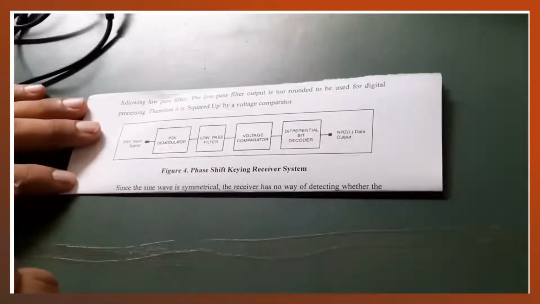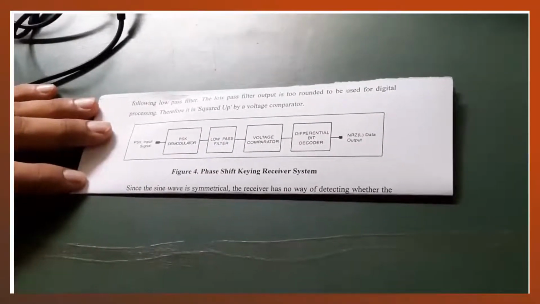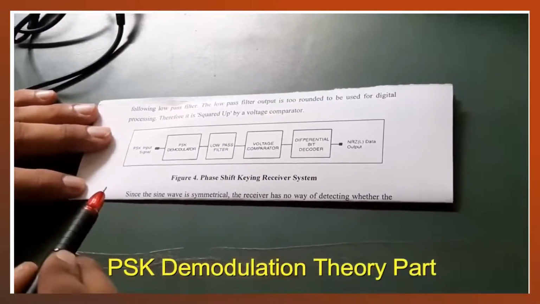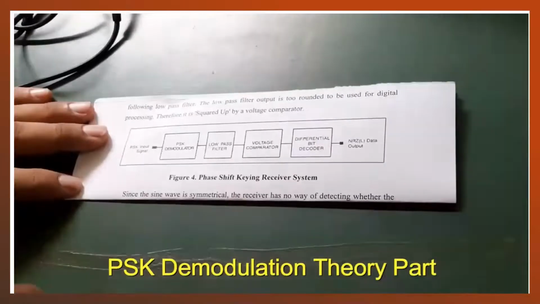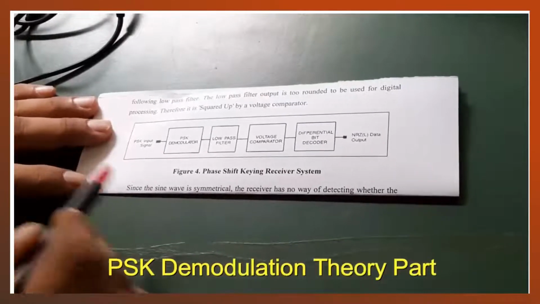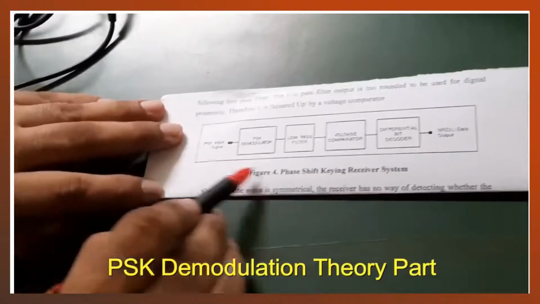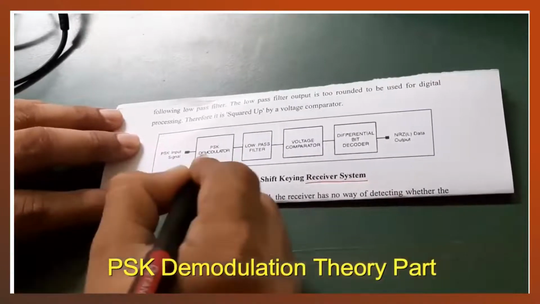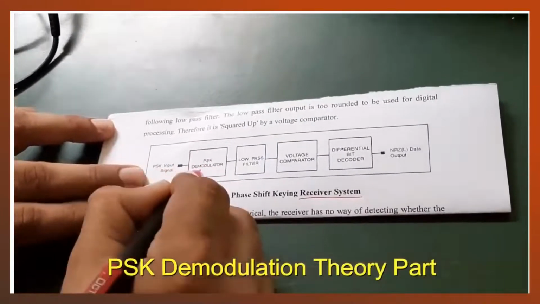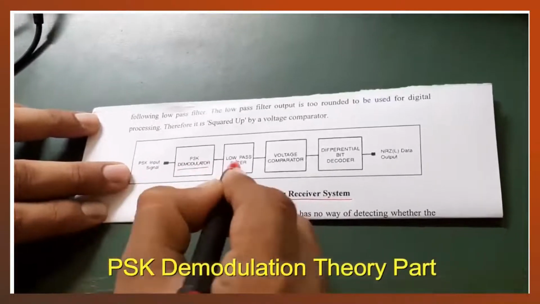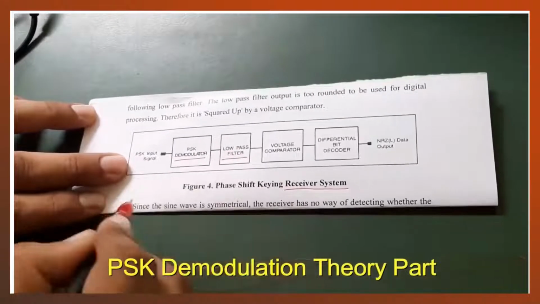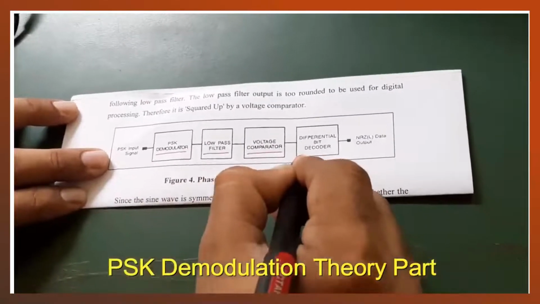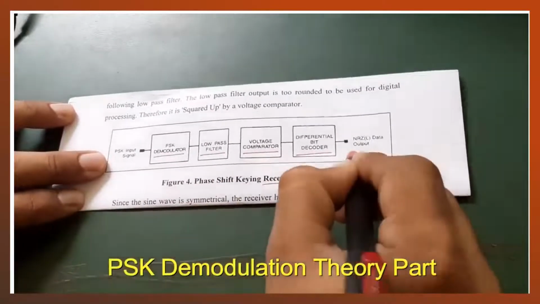Okay students, now we are going to learn phase shift keying demodulation. That means we will recover our original signal from the analog signal. So now this is the block diagram of the PSK receiver system. In the block diagram, the first block is the PSK demodulator, the next block is the low pass filter, the third block is a voltage comparator, then a differential bit decoder,